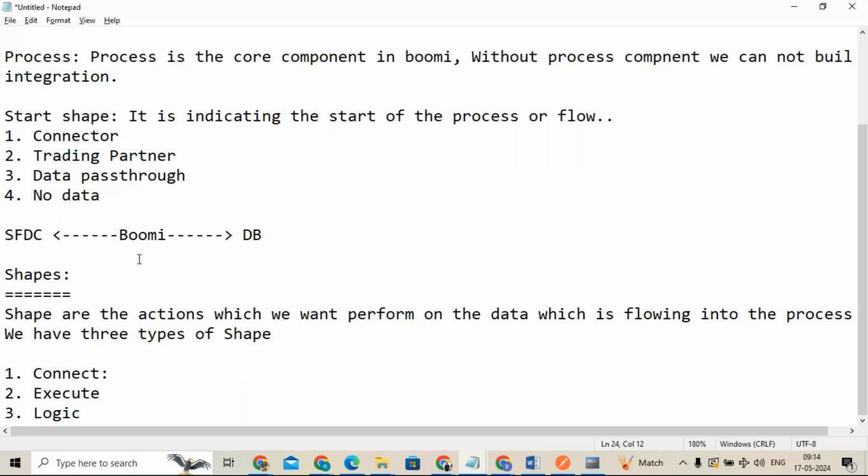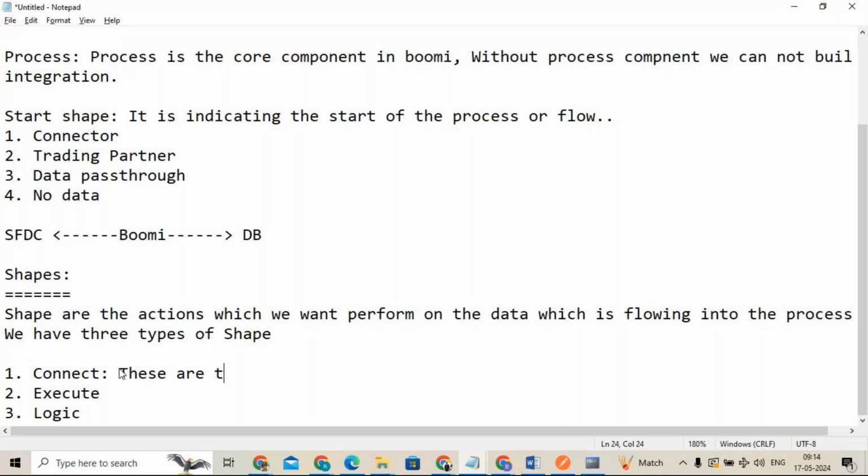If it is a coding tool, you would write some code to pull the data or to push the data. But it's not like that, right? We are using Boomi. Boomi is a low coding tool, where we can achieve all the integrations without coding. Those things can be achieved with the help of shapes. We have three types of shapes, and one is the connecting type.